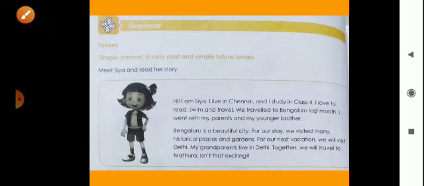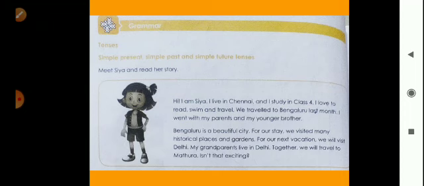Now here is the grammar section. So in this grammar section we will learn tenses. So first, simple present tense, simple past tense and simple future tense. So before learning these sentences, I will read this paragraph. Here is meet Sia and read her story. So here is one girl and her name is Sia. So I will read this paragraph.